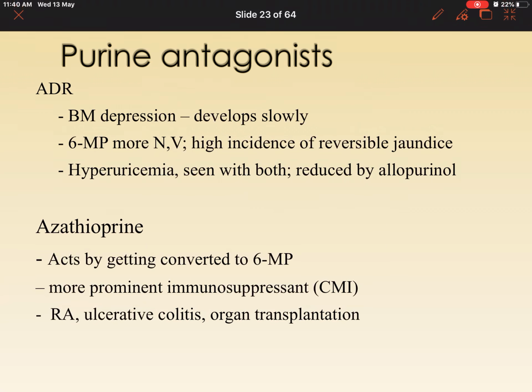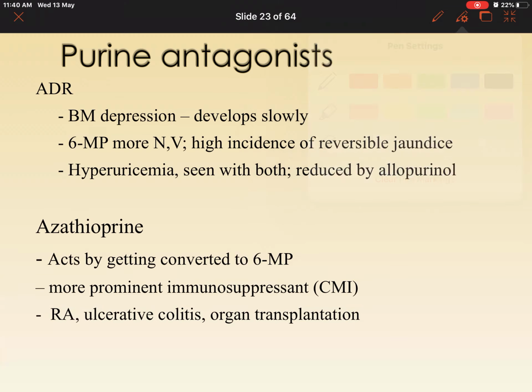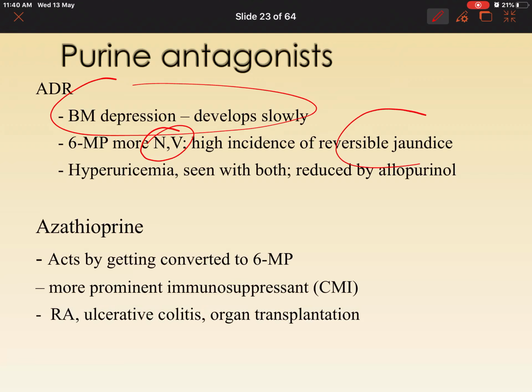What are the adverse effects of azathioprine? Azathioprine causes bone marrow depression, nausea, vomiting, reversible jaundice, and hyperuricemia can be seen. Hyperuricemia is a very common feature because the cells are killed and there's a lot of purine which is going to be metabolized to produce uric acid.